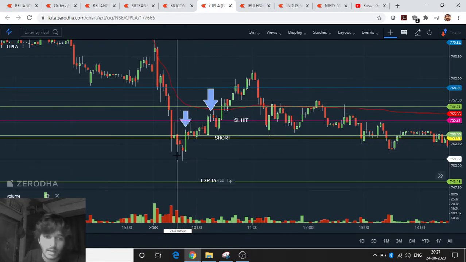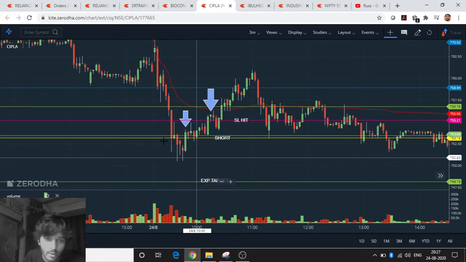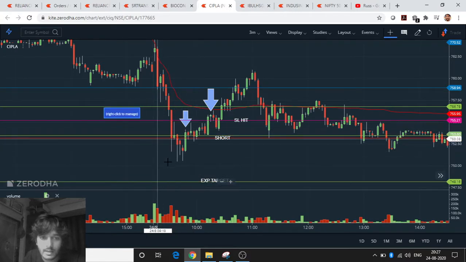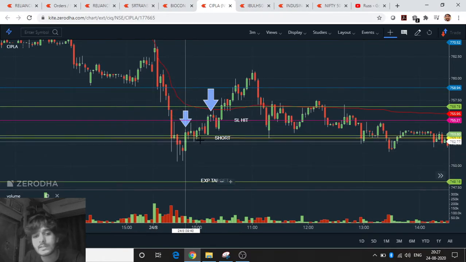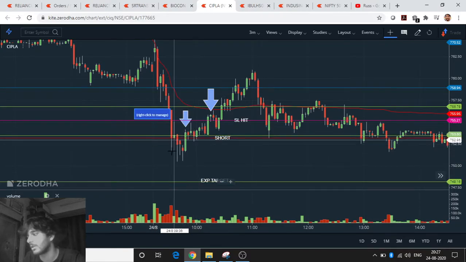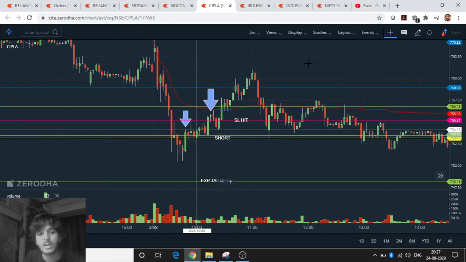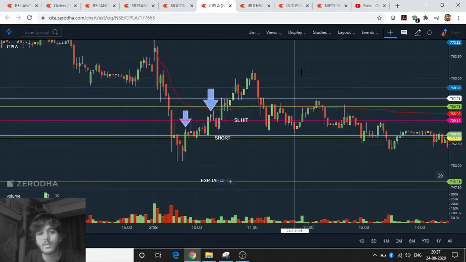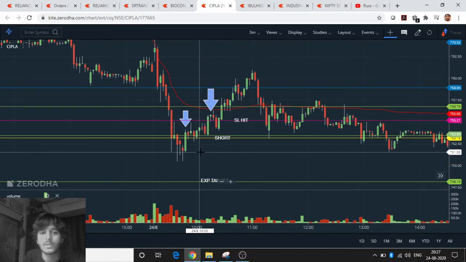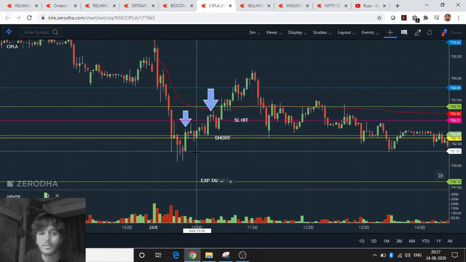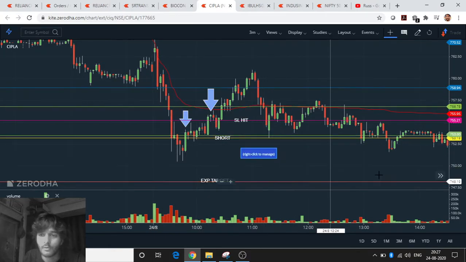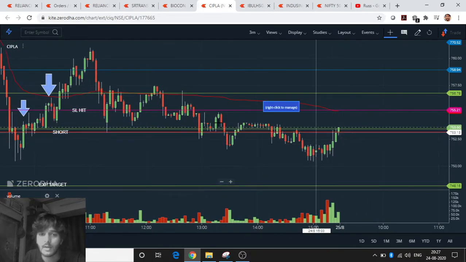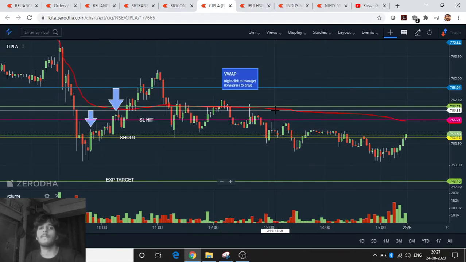I analyzed it now that if you look at these candles, you can see that the sellers are weak here, and I thought that this can be a like, क्या बोलते हैं, retest, but it wasn't a retest. It just reversed. So yeah, that was the case. So this here was my stop loss. So it got hit, and जो हमारे targets थे, two of them got hit. And yeah, this was about Cipla.